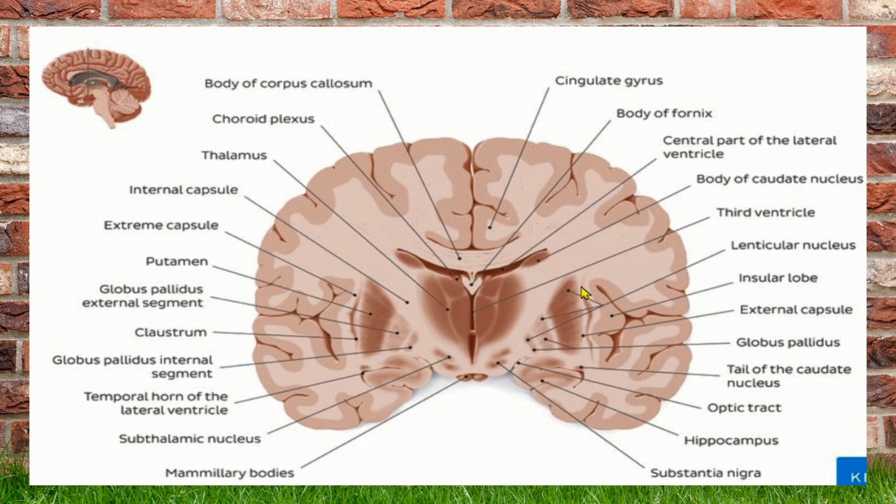The whole lentiform nucleus is now divided into three parts. The lateral-most is the putamen, the medial structure is the globus pallidus externus, and the innermost is the globus pallidus internus. And here we come across the caudate nucleus, the head of the caudate nucleus. See, the caudate nucleus is like a tadpole. It will be engulfing the thalamus.